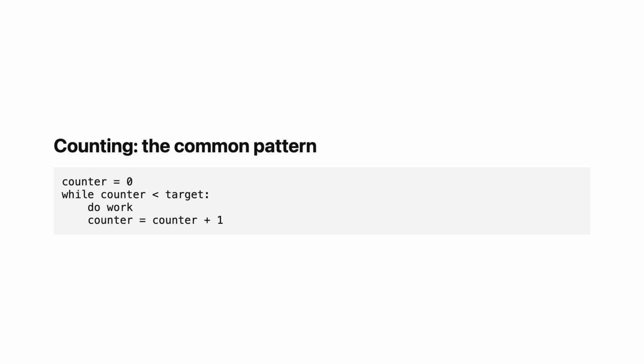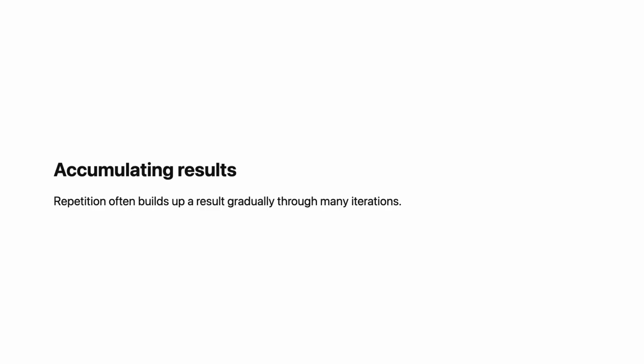Repetition is often used to accumulate results. We start with some initial value. Each iteration adds to that value. After many iterations, we have accumulated a final result. Our sum example is accumulation. We start with total equal to 0. Each iteration adds a number to total. After all iterations, total contains the sum.